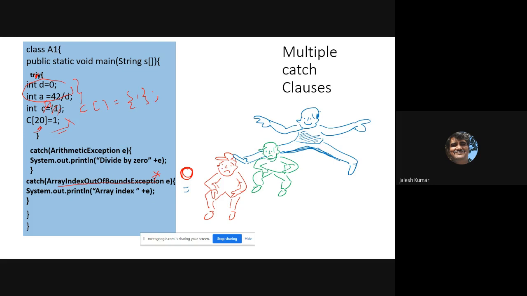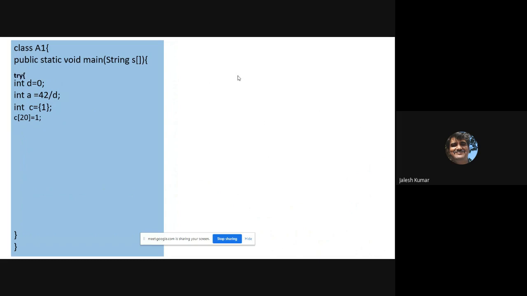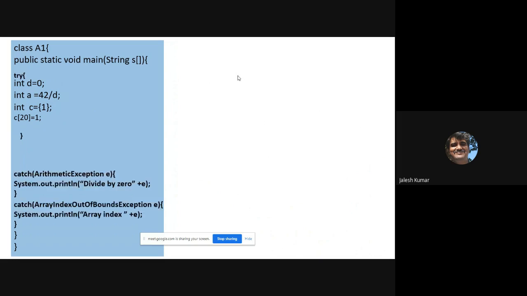Somehow he has to handle the exception that it is throwing. Now, when you are using this, it's not multiple try, it is multiple catch. You should remember that. See, array index out of bound, arithmetic exception, exception.